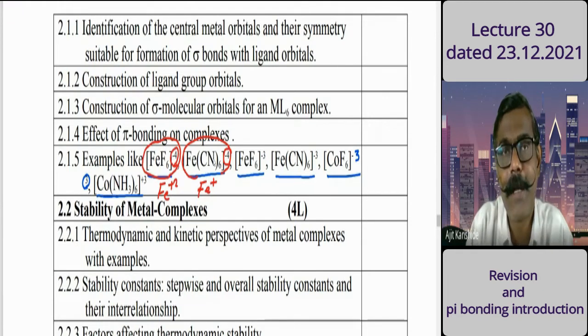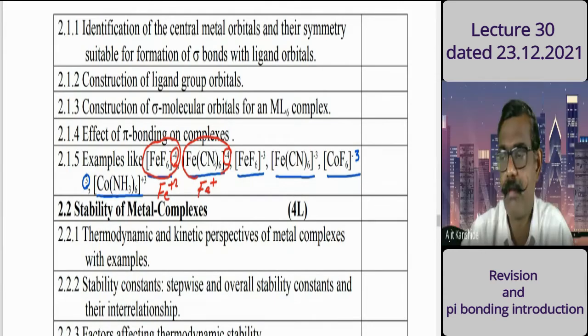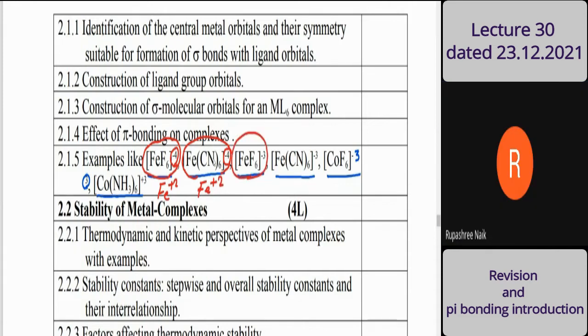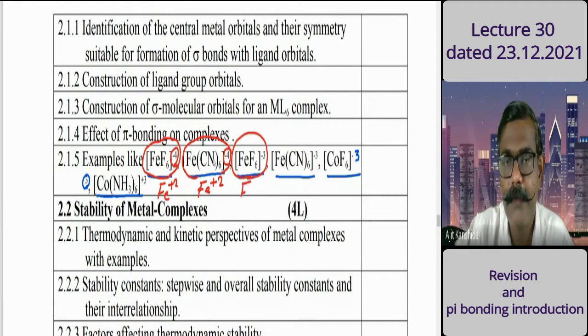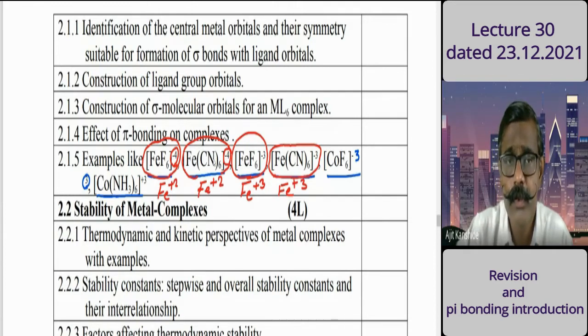Fluoride carries a minus 1 charge, and cyanide also carries a minus 1 charge. So Fe should be plus 2. Now the third complex, Fe plus 3. Fourth complex, Fe plus 3. Right. So Fe plus 2 complexes are there.